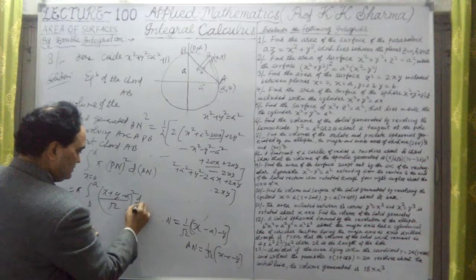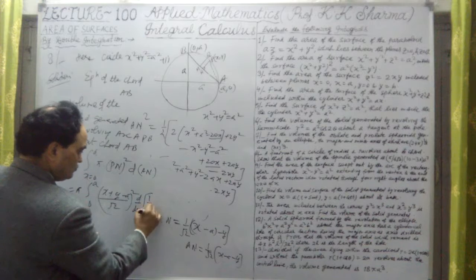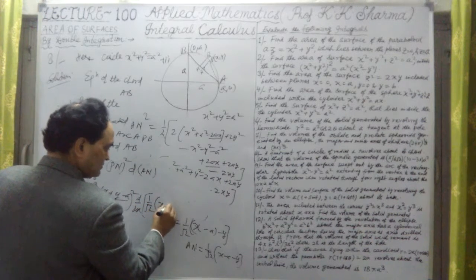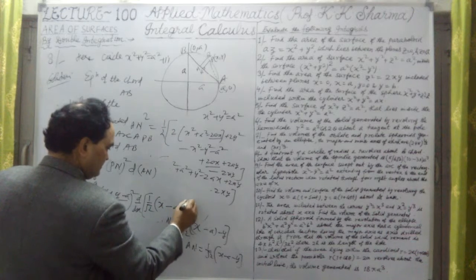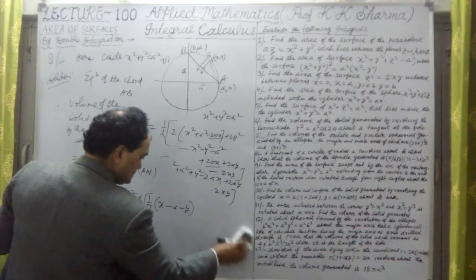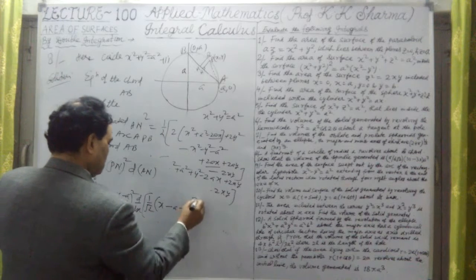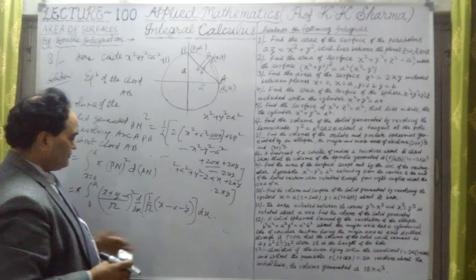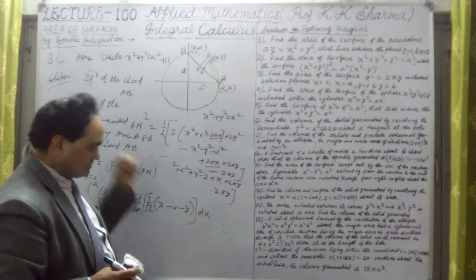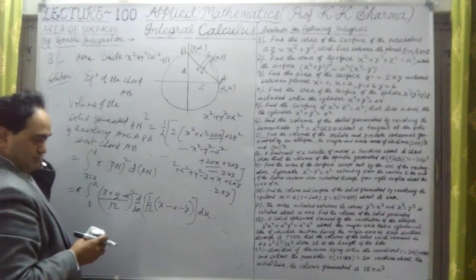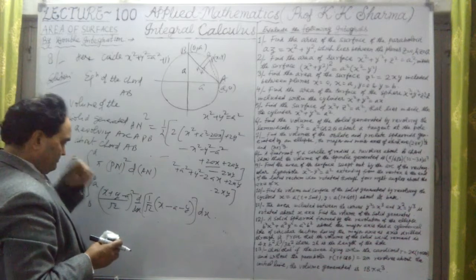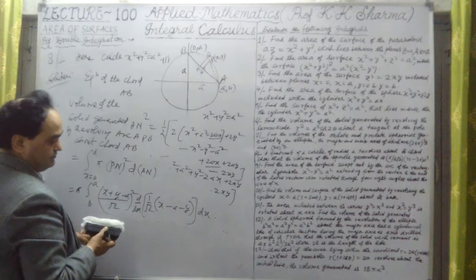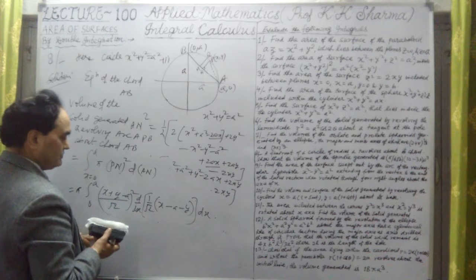This is d/dx, let me write here 1 upon root 2 into (x minus a minus y) into d/dx into dx. We have to differentiate it and integrate it with respect to x. This is the value here. Okay, now y. So what is the y here? Let me put that value.